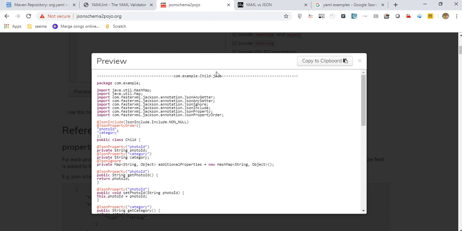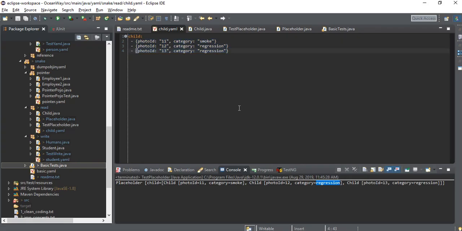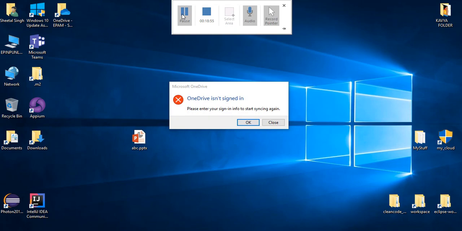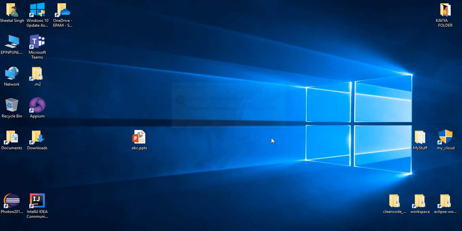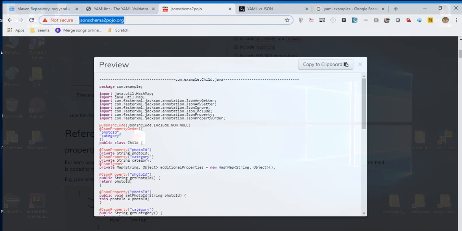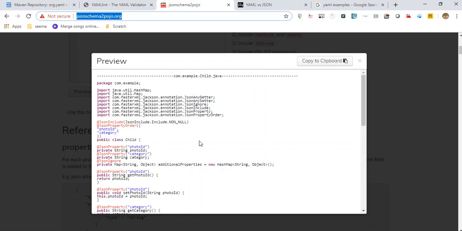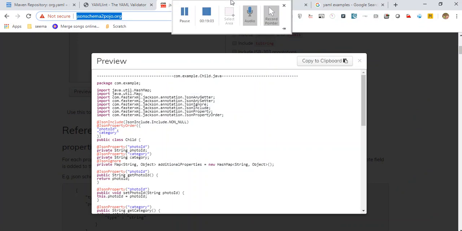Okay, friends, so see, this code has been auto-generated, right? See the beauty of this website.